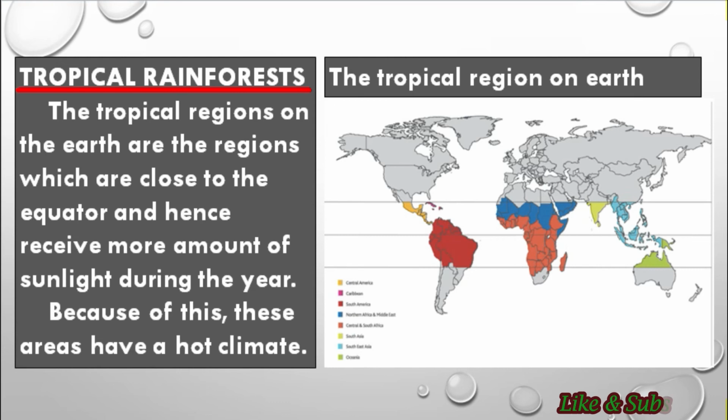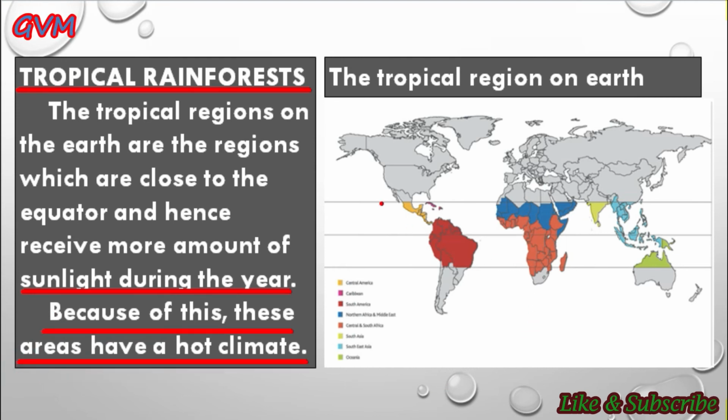Students, these tropical regions are the regions on the earth which are very close to the equator, and hence these areas receive a very large amount of sunlight during the year. And students, due to this, these tropical regions of earth have a hot climate.